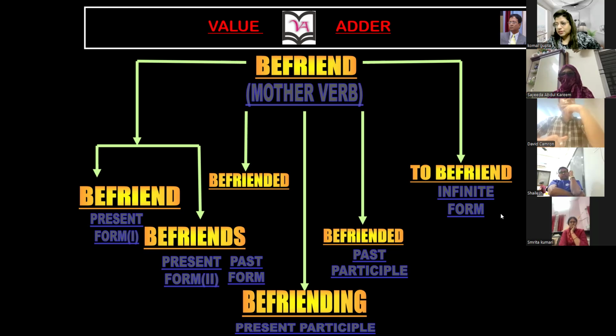I want to be friends. Ma'am, would you like to befriend? Yes, would you like to befriend, very good, infinitive form. Saida, what's your sentence? I want to be friends, I want to befriend. I want to make friends with strangers. I want to be friends with strangers. Okay.